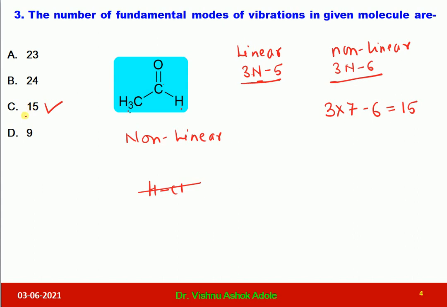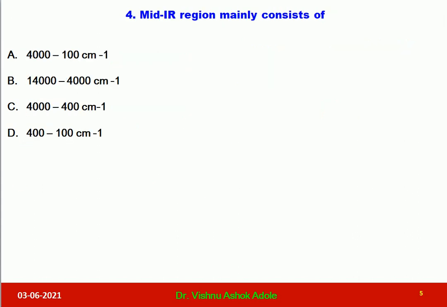Let us discuss question number 4. Question number 4 is, mid IR region mainly consists of? This is very simple question. The answer is option C, 4000 to 400 reciprocal centimeter is a mid IR region. Let us go for question number 5.